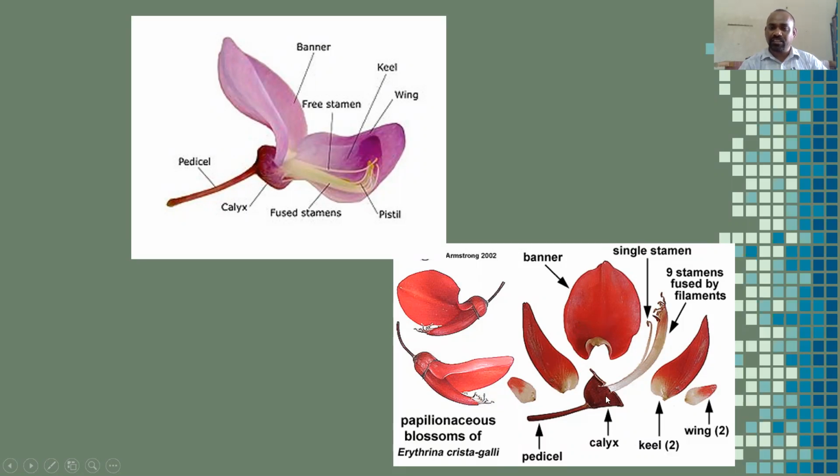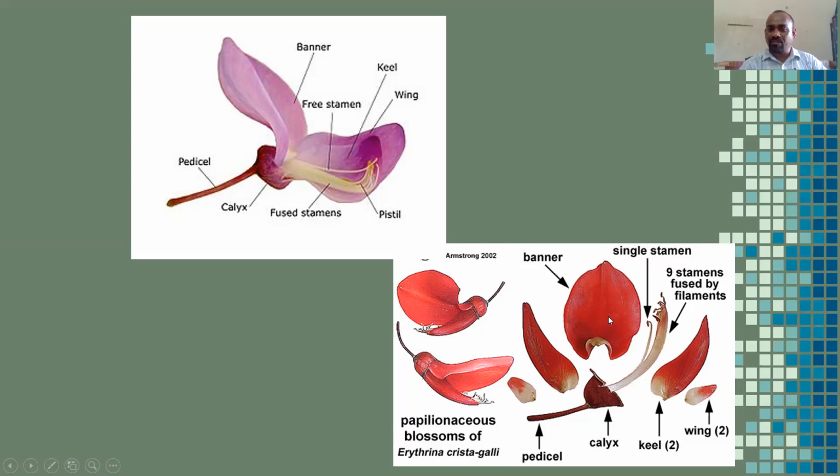The lower one is the pedicel, and after the pedicel, calyx is present. Then the androecium, with a bunch of 9 stamens and a single stamen, called diadelphous.